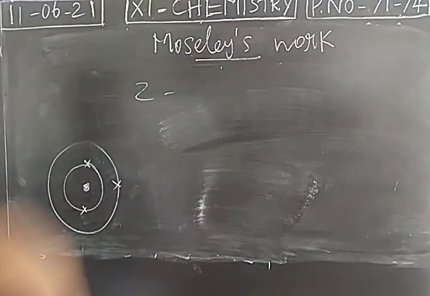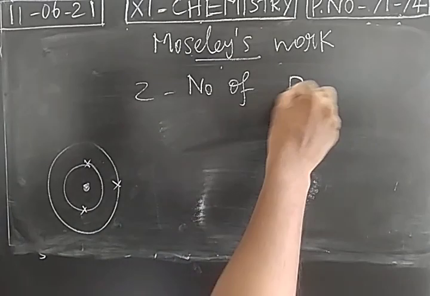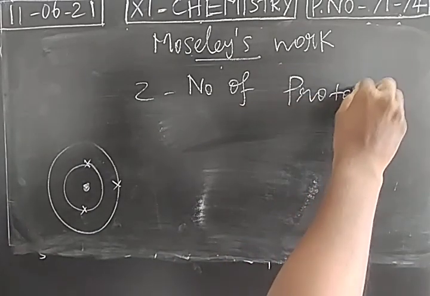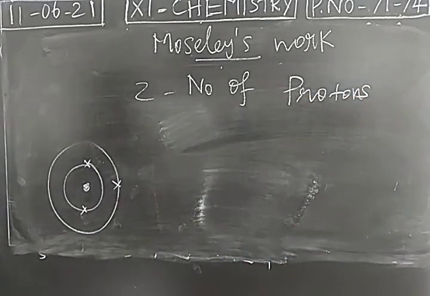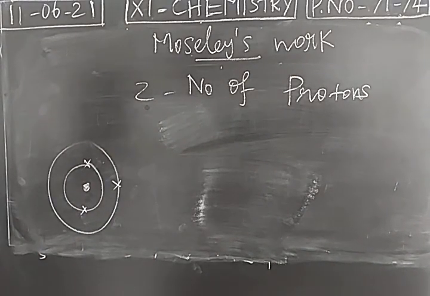Atomic number is nothing but the number of protons. Don't consider the number of electrons, since an atom may form as a cation or as an anion. So atomic number is always considered as the number of protons.